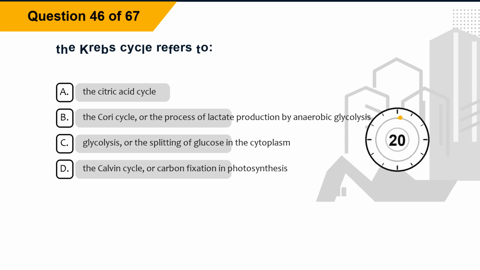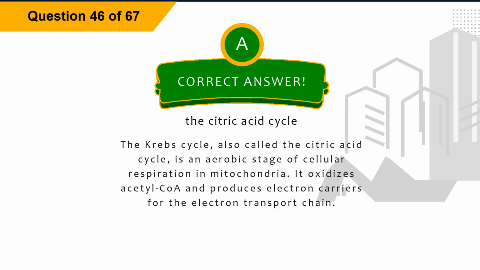Question 46. The Krebs cycle refers to: Option A. The citric acid cycle. Option B. The Cori cycle, or the process of lactate production by anaerobic glycolysis. Option C. Glycolysis, or the splitting of glucose in the cytoplasm. Option D. The Calvin cycle, or carbon fixation and photosynthesis. The correct answer is option A.